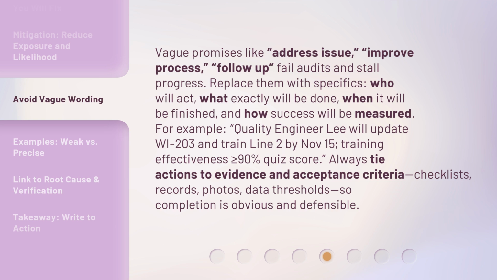For example, Quality Engineer Lee will update WI 203 and train Line 2 by November 15th. Training effectiveness is greater than or equal to 90% quiz score. Always tie actions to evidence and acceptance criteria, checklists, records, photos, data thresholds, so completion is obvious and defensible.